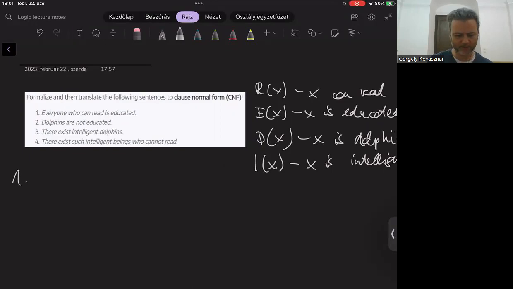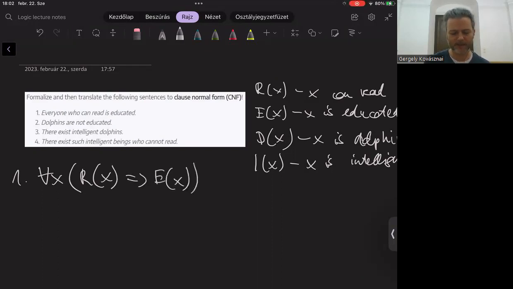The first sentence is a universally quantified sentence, right? It's about everyone. So for all x, everyone who can read is educated. So basically, if x can read, then x is educated. R(x) implies E(x).